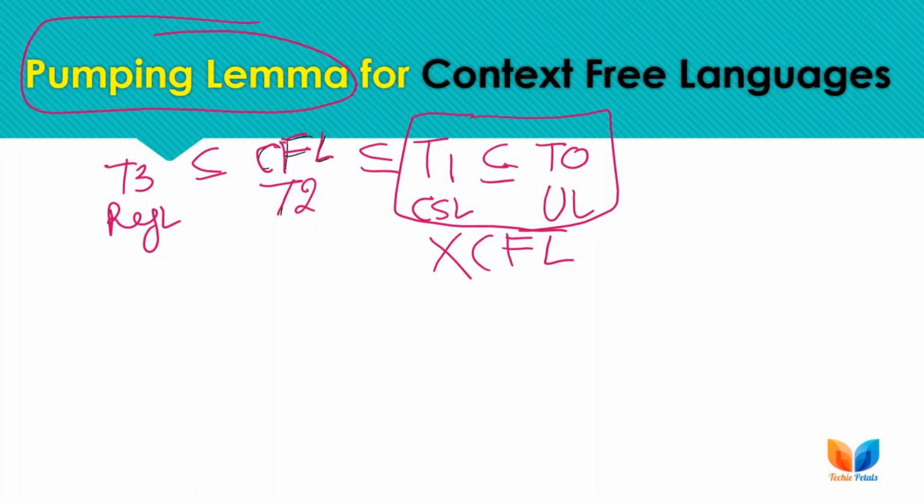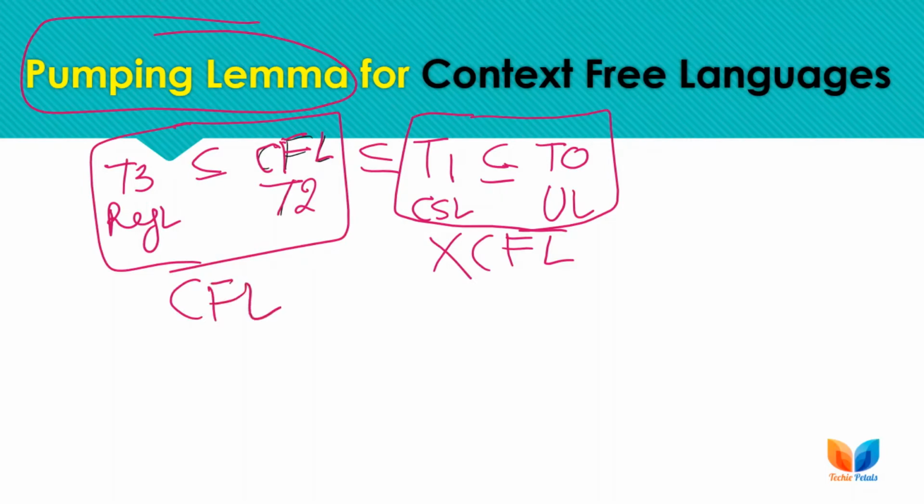Okay, as type 3 is a subset of type 2, we can consider type 3 or regular languages as context-free languages. So both of these languages can be covered under the same category, and these can be covered under the non-context-free languages.